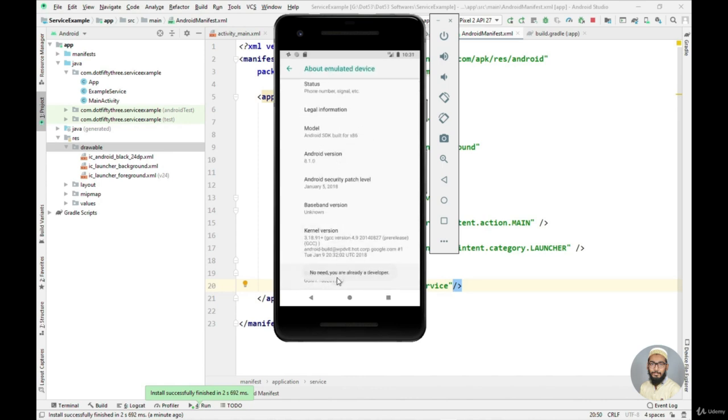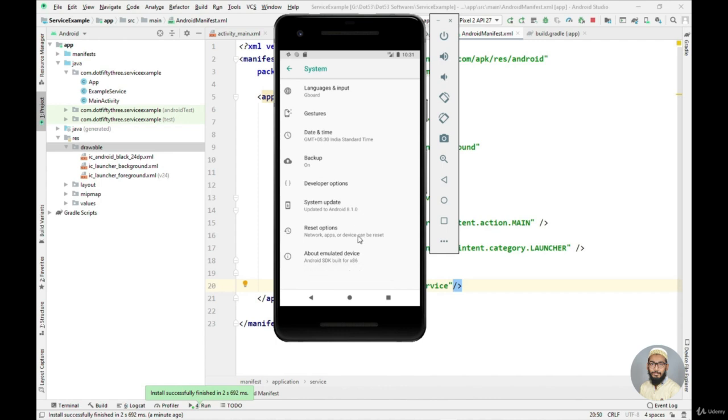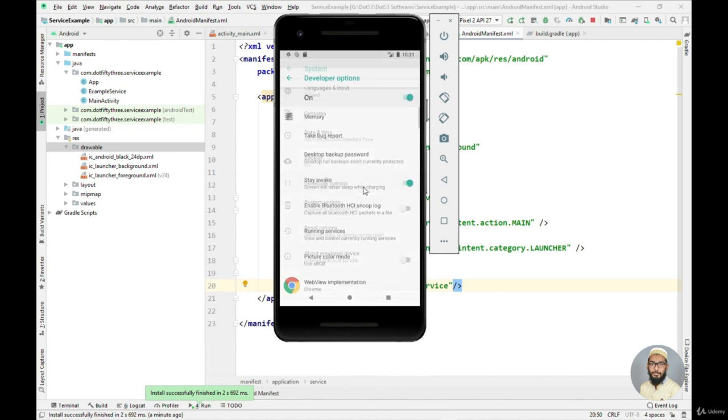If you click several times on this build number, you will become a developer. I already turned on the developer options, so it tells me that no need, you are already a developer. Okay, so what I want to do is go to the developer options.